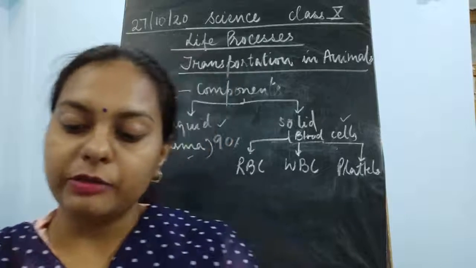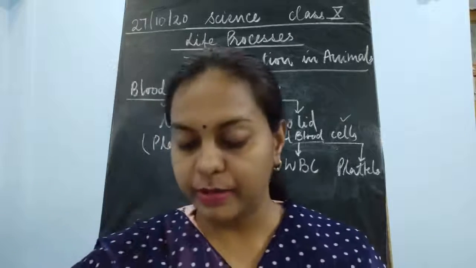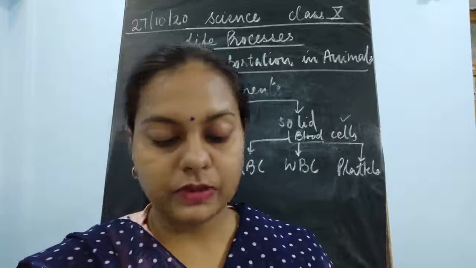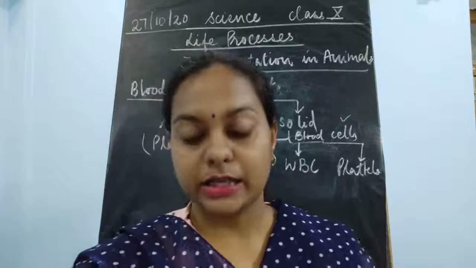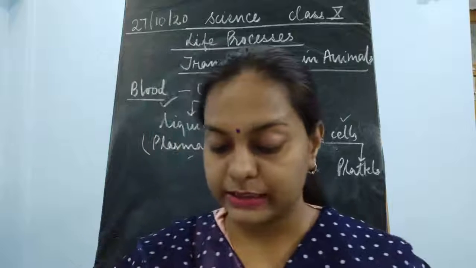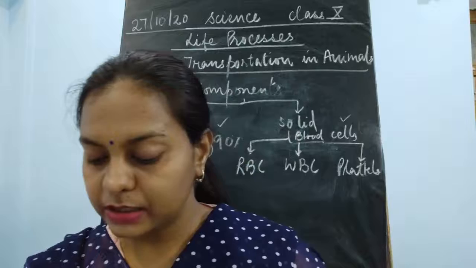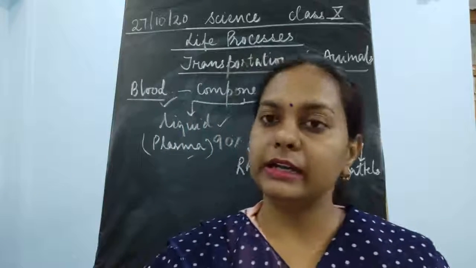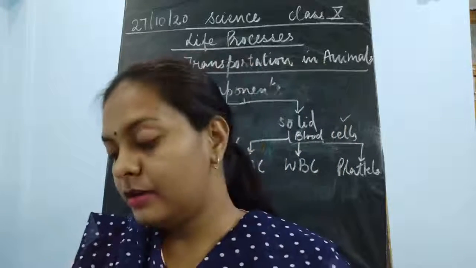So I'll first tell you about the plasma. Plasma is the liquid part of the blood, which includes the fluid matrix. It contains the red blood cells, white blood cells and platelets, all floating in it. That is why it is said to be plasma. It is not just a solid part. It is a liquid part, a fluid part of the blood.